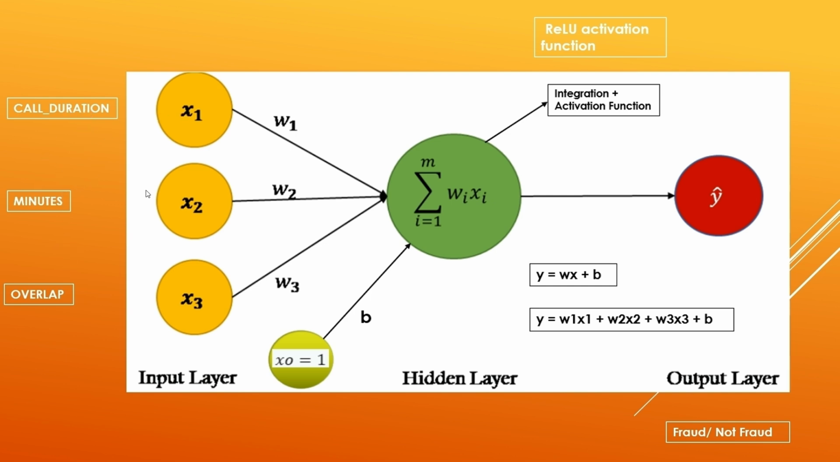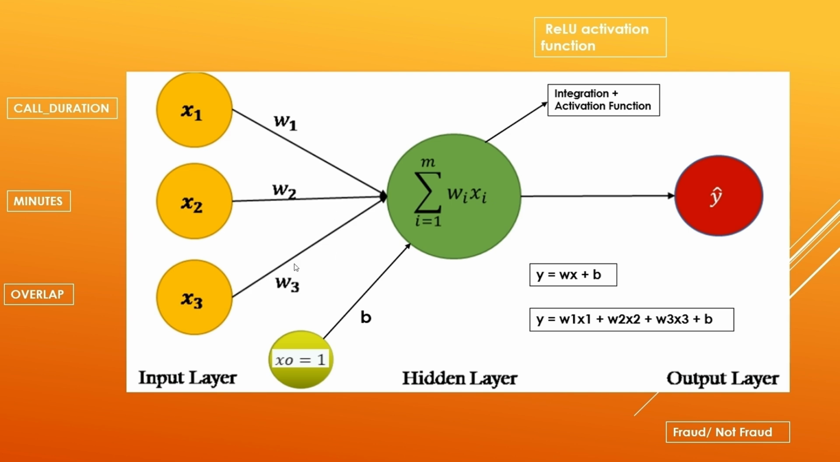These are passed to these neurons as input features. Then there are corresponding weights. For x1, the weight W1 is there. Similarly, W2 and W3. What are these weights? These are parameters that define the importance of each input feature. For example, if we want to give the overlap feature more importance, then W1 is 1, W2 is 1, again 1.